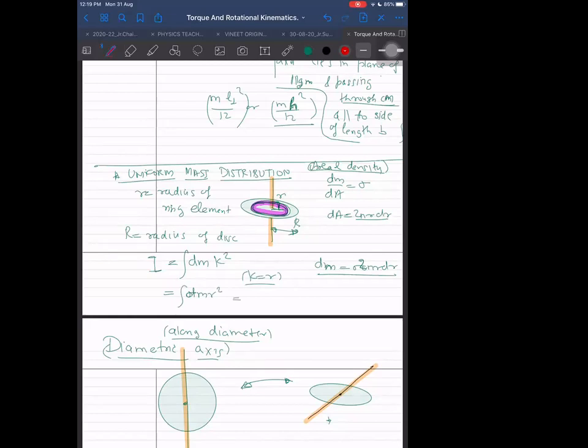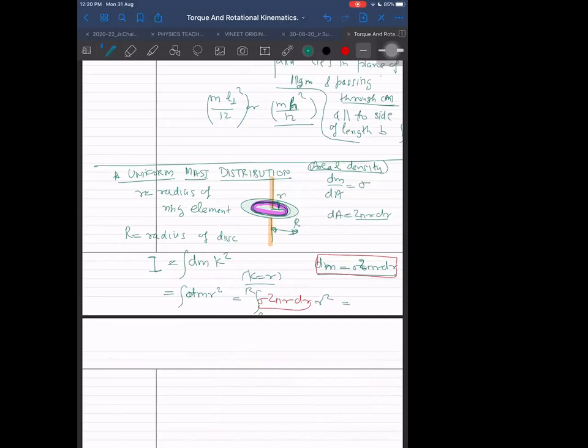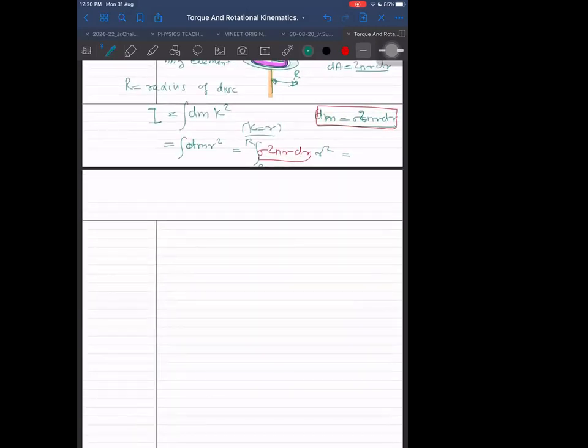The dm value is sigma into 2 pi r into dr, and then this r square value. Solve it with limits 0 to capital R. Do the calculation and tell me the result.